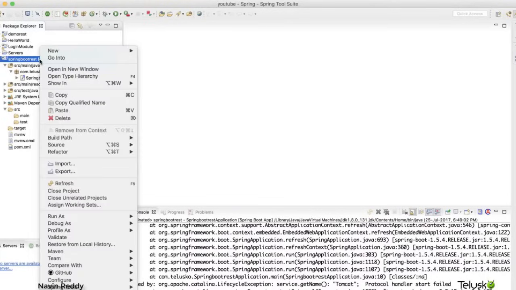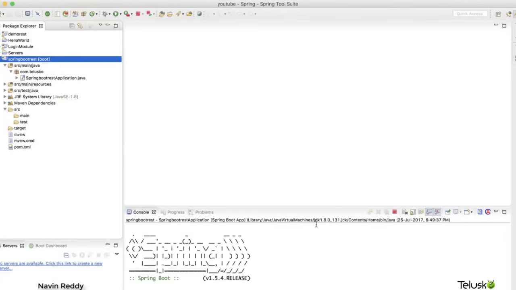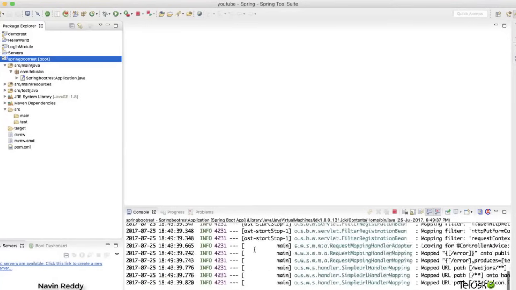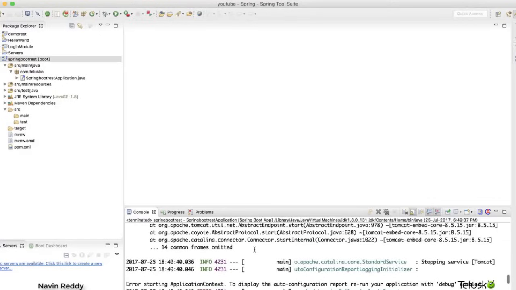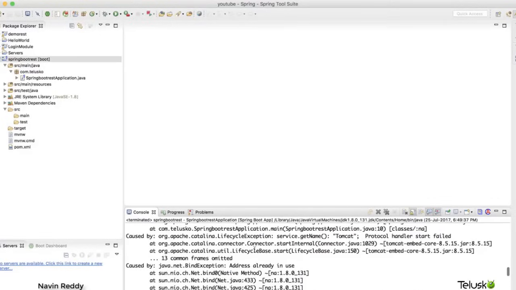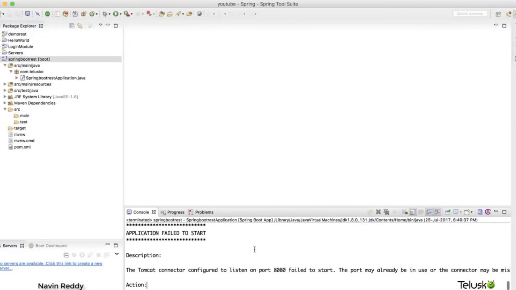So I will right click again. I will say run as Spring Boot app. It should work now, and you can see, oh, again we got an error. What's wrong? Who is using the port number 8080? That's bad, really bad. Okay, so what I will do is this will not be an issue in your machine.